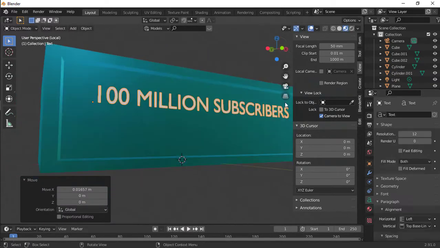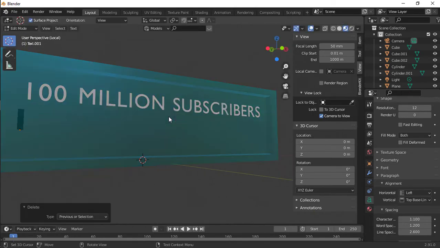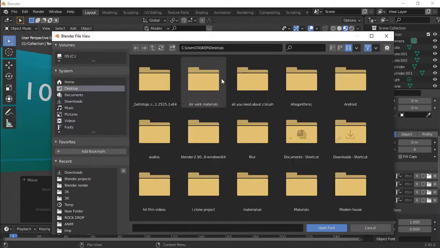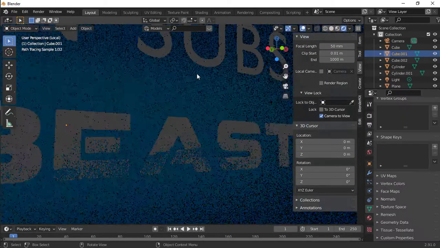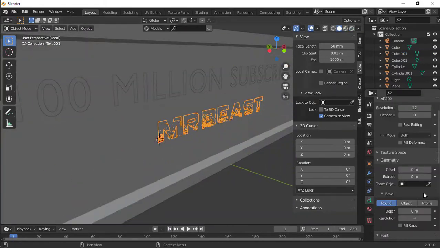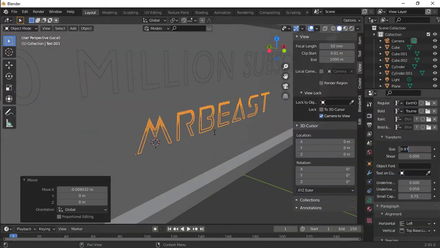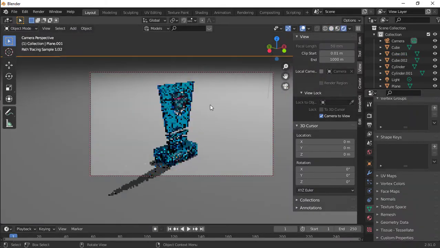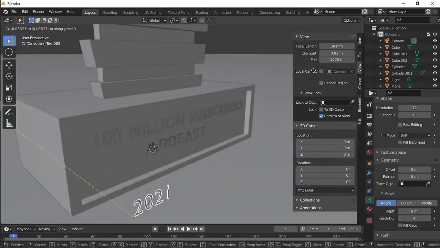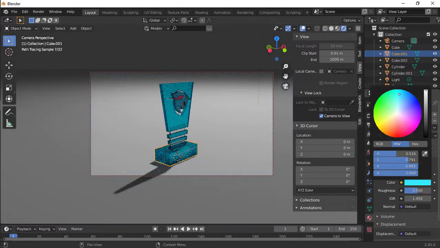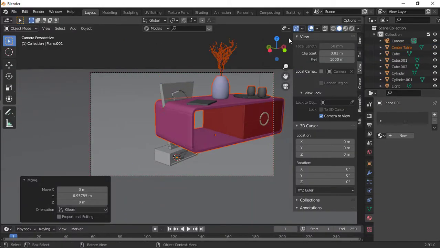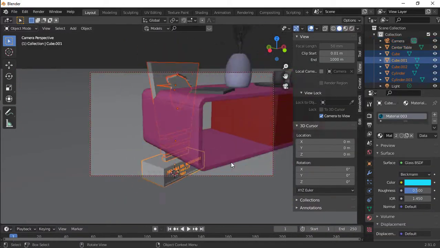Yeah, Mr. Beast got 100 million subscribers. I'm going to increase the spacing, the layers, and change the font, of course. I have a lot of fonts you might see in the description. Whatever, I'm going to be setting a good font, and surprisingly I'm going to be setting it for 2021. Yeah, this year.